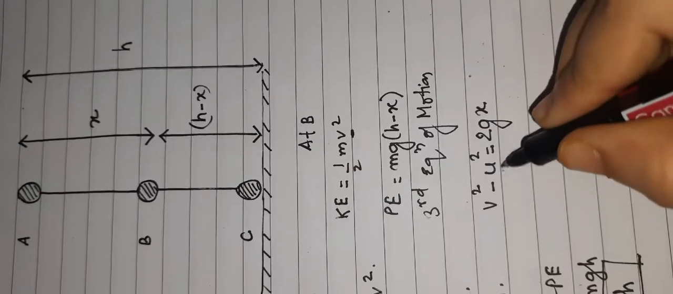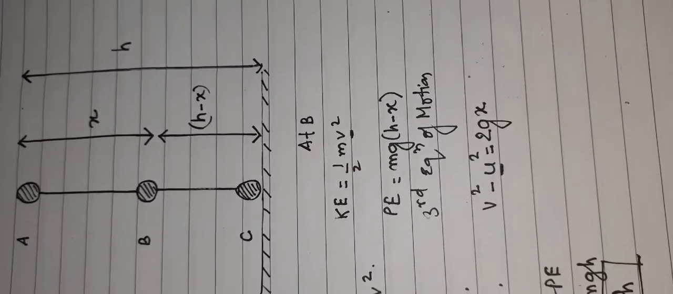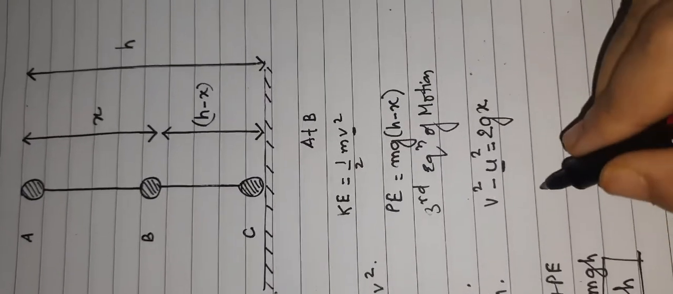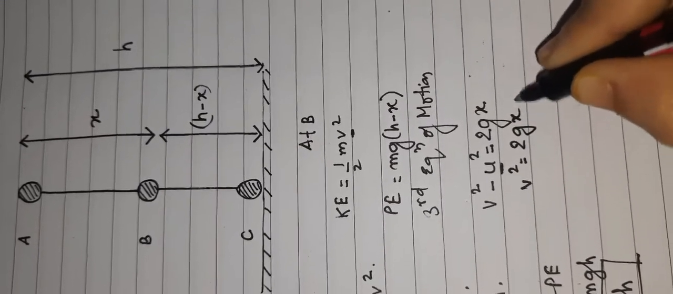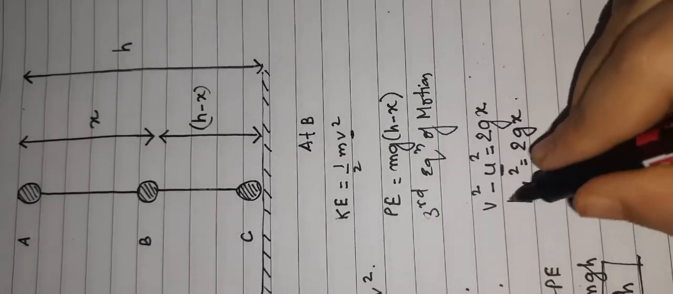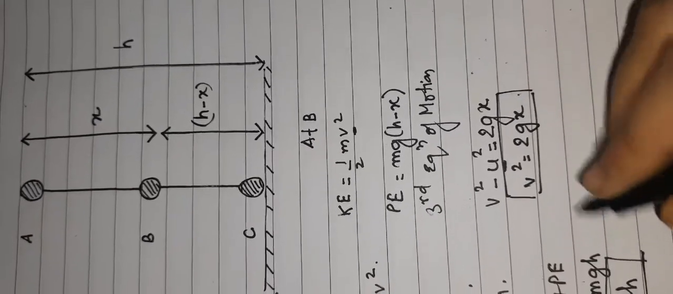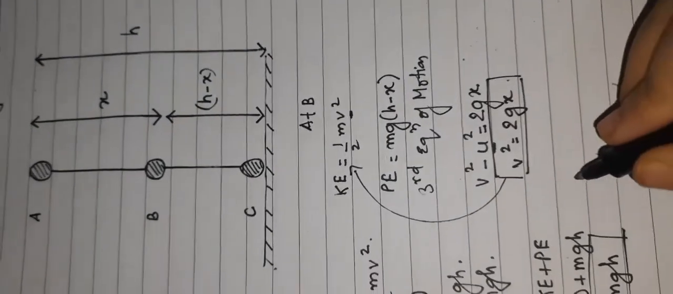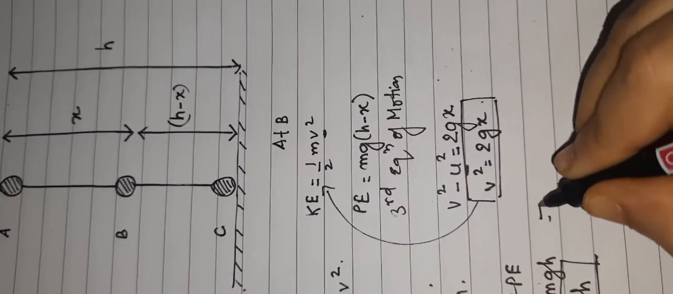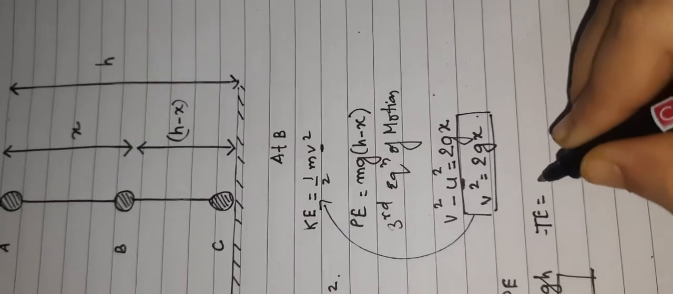Since the object was initially kept at rest, u will be 0. So the v square value I am getting is 2gx. Now I will replace this v square value in the formula half mv square. So I am writing the total energy formula as KE plus PE.